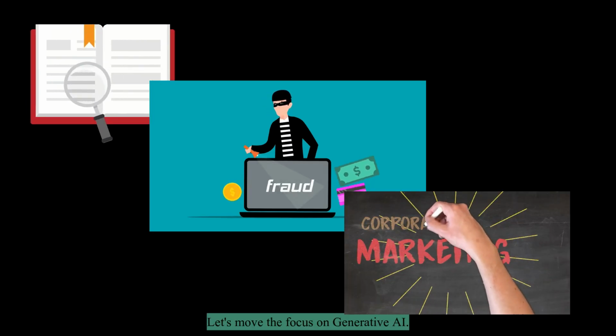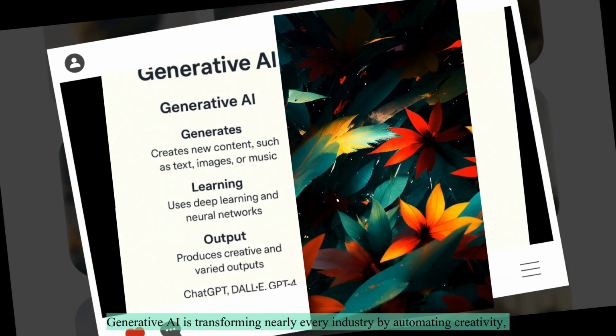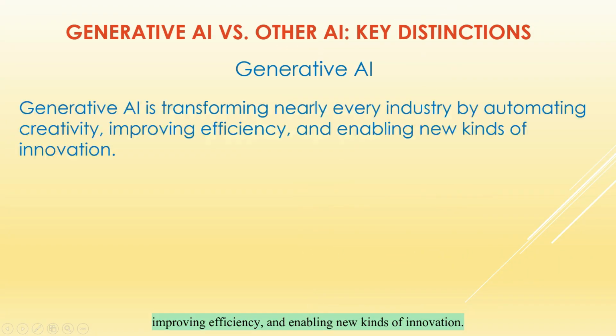Let's move the focus on generative AI. Generative AI is transforming nearly every industry by automating creativity, improving efficiency, and enabling new kinds of innovation. The primary objective of generative AI is to produce original content, rather than simply analyzing or predicting outcomes from existing data.